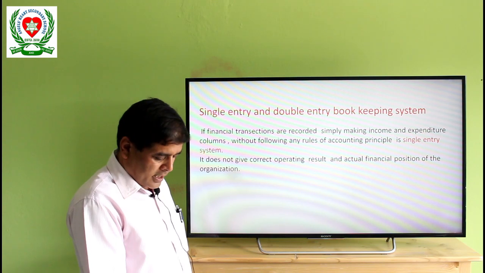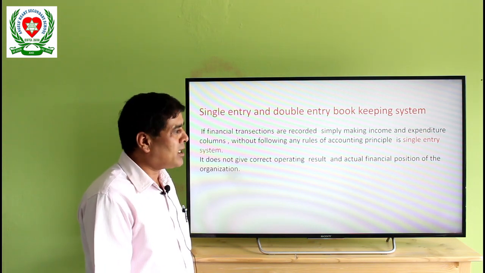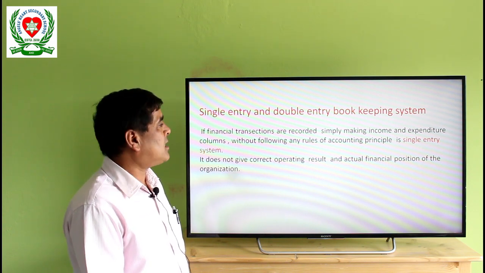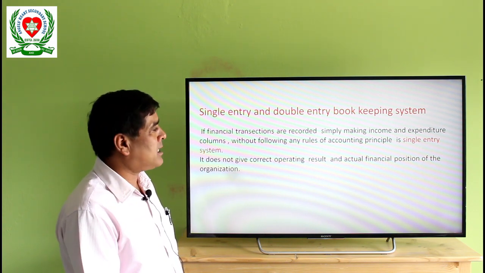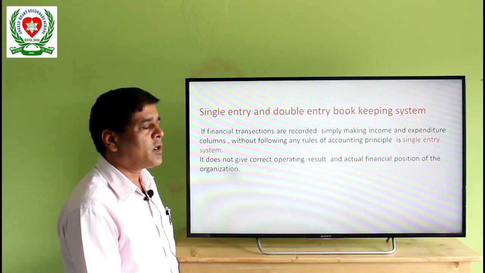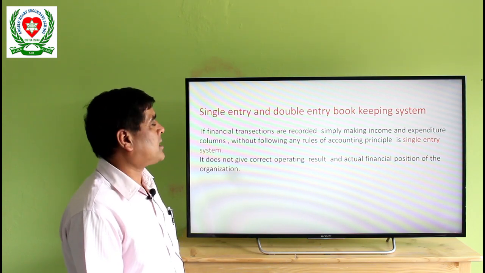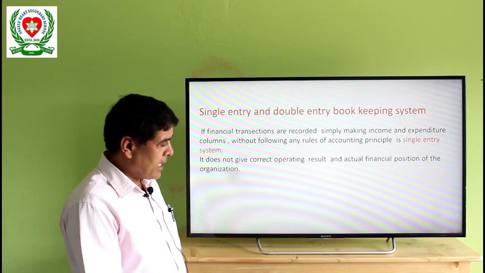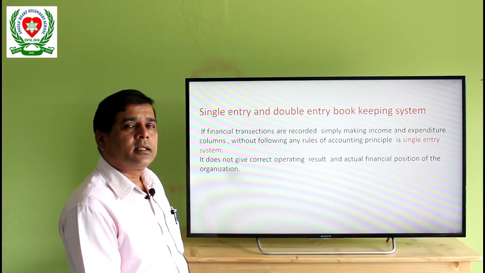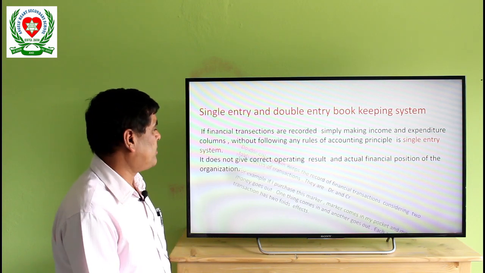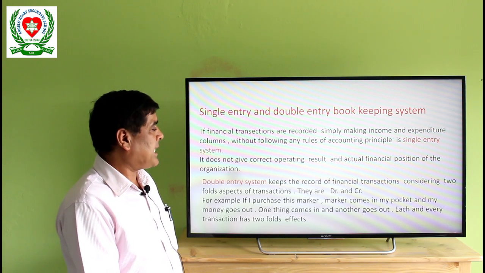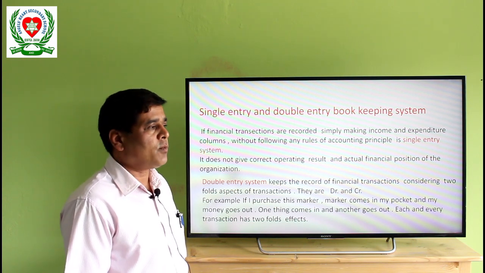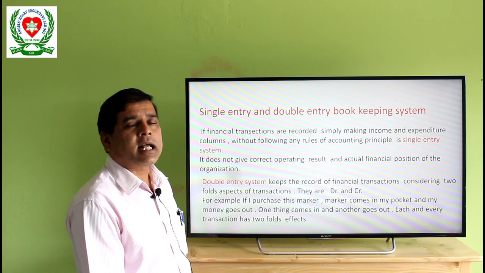It keeps only the record of income and expenditure, but it does not give the complete result of the organization. It does not keep the complete record of the double aspect of the financial transaction, so it is incomplete. And we need the double entry bookkeeping system, which keeps the record of financial transactions considering the twofold aspect of each transaction.